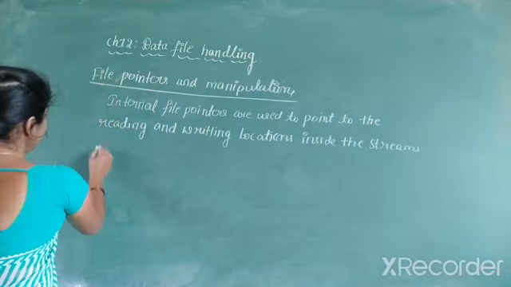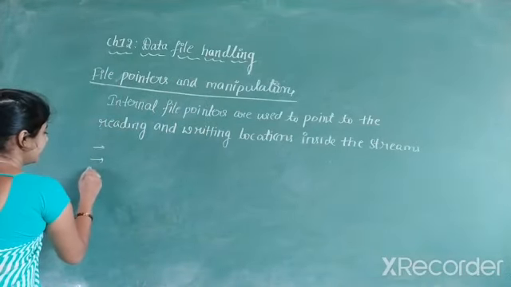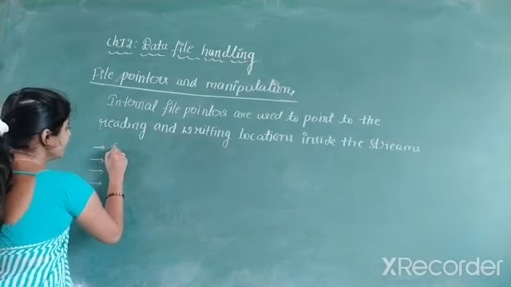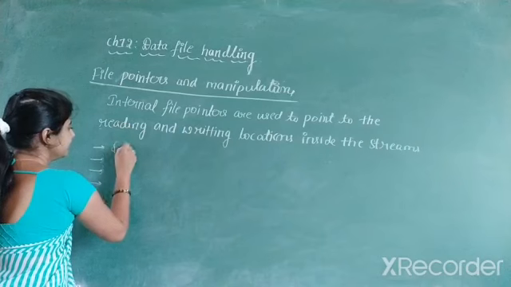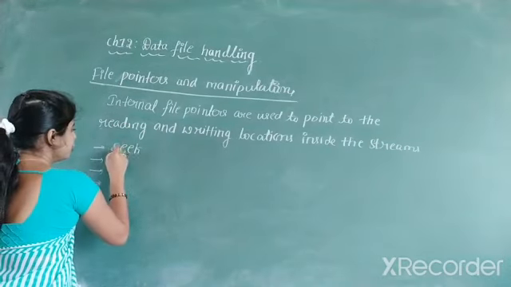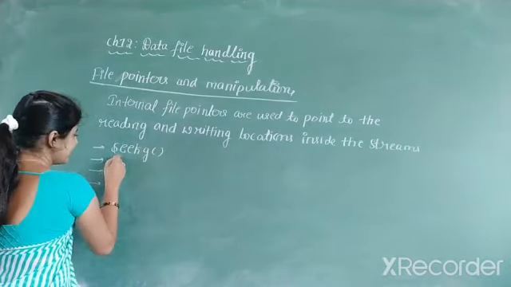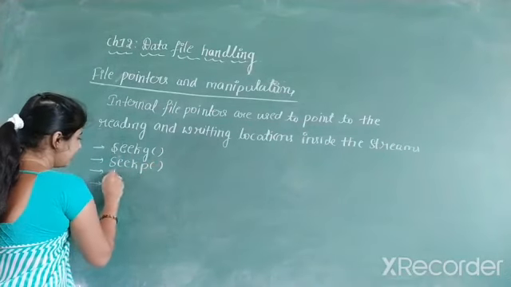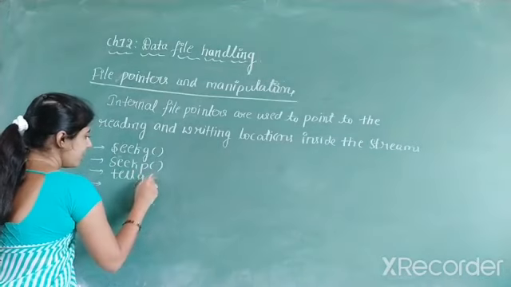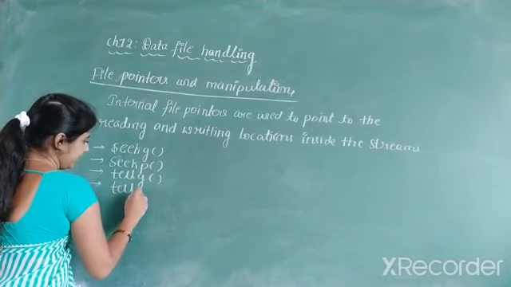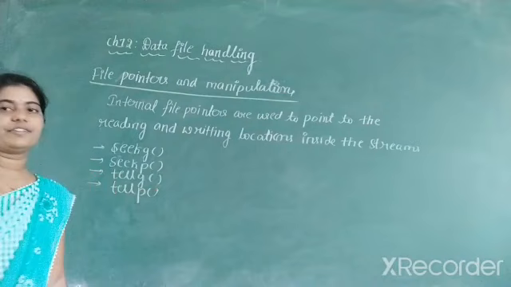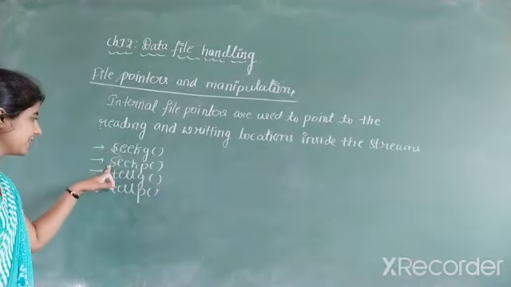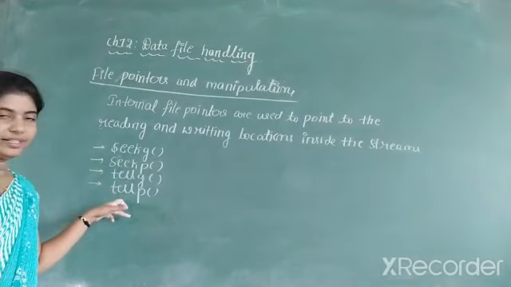So what are the file pointers that we are going to study here? The first one is seekg, the second one is seekp, the third one is tellg, and the last one is tellp. So these are the four different file pointers that we are going to study here: seekg, seekp, tellg, and tellp.